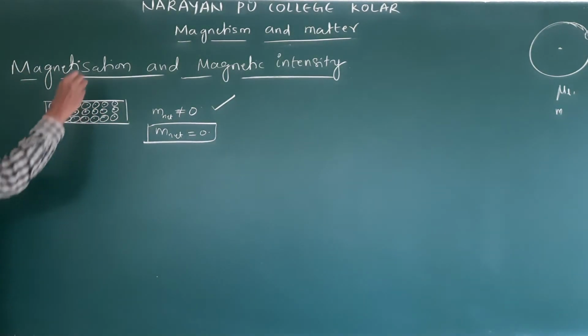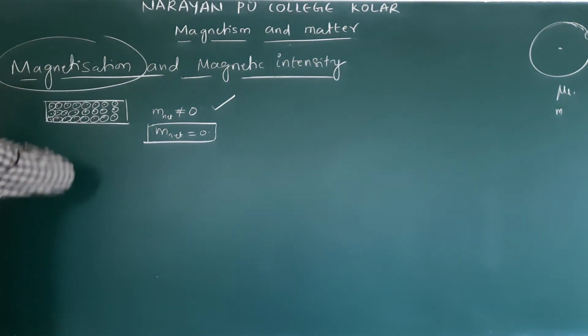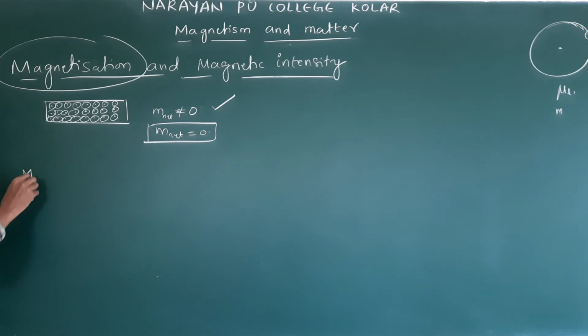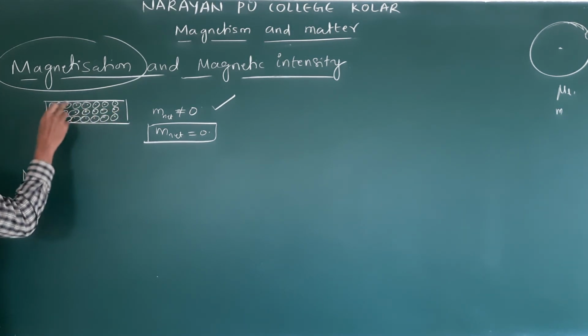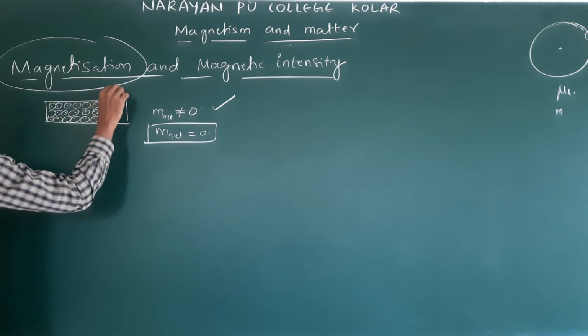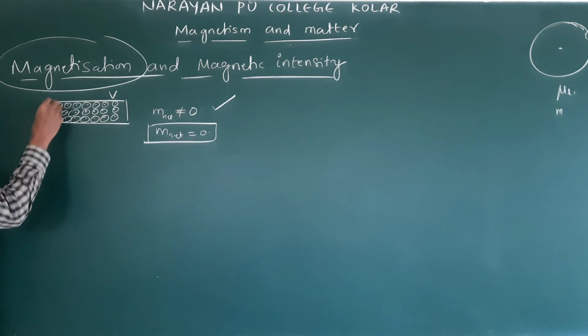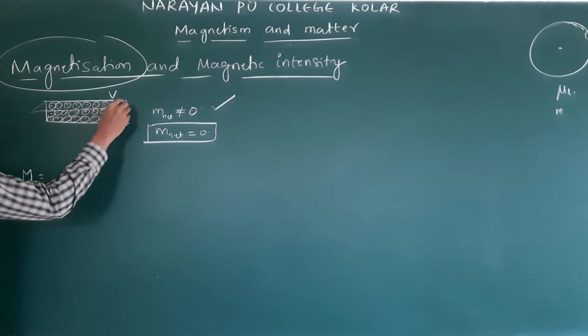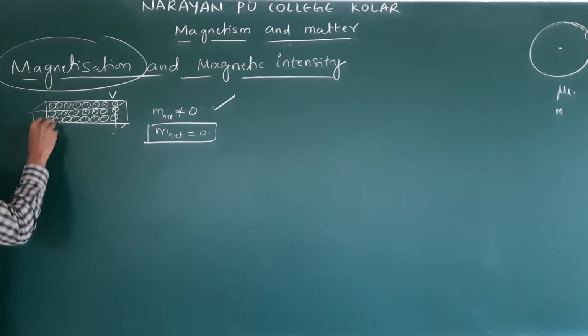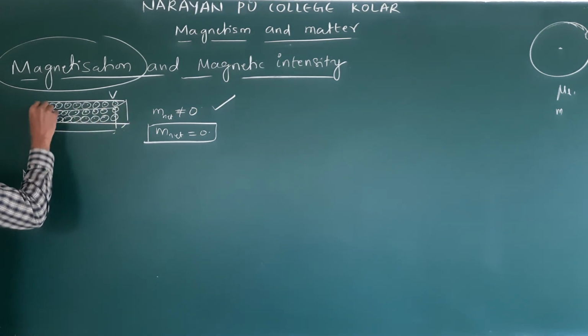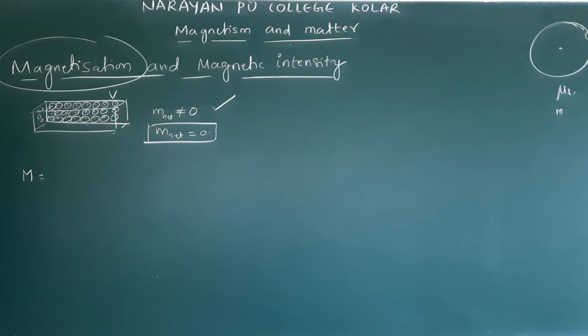So what is magnetization? This magnetization we denote with capital M. Suppose here I consider a substance whose volume is big. If you take it three dimensional like this, take R. Understand?